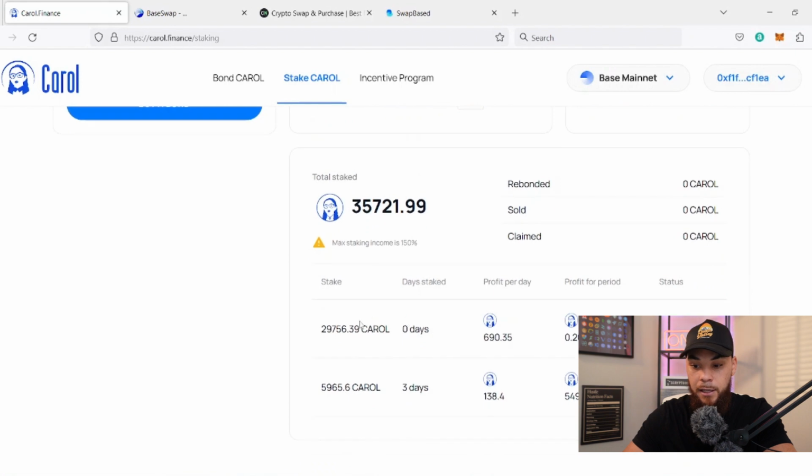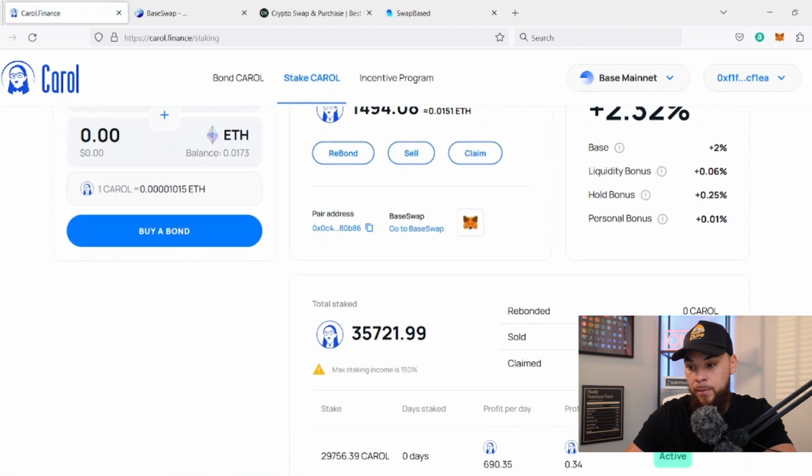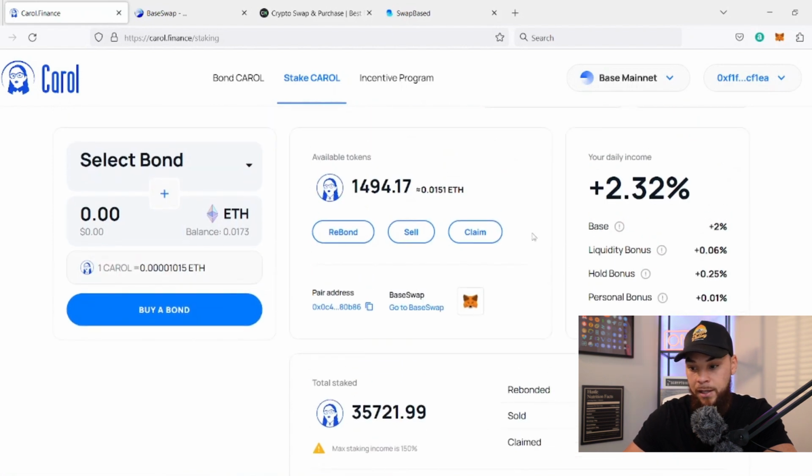This is the first one that I did here a couple of days ago. As you can see, it says it has been staked for 3 days, and this is the brand new one. So I'm bringing in 138 tokens per day with this one, and I've earned 549 so far. And this one's going to bring me in 690 Carol tokens every single day. As you can see, this says that 0 has been sold, 0 has been claimed, 0 has been rebonded. So that is what these are here.